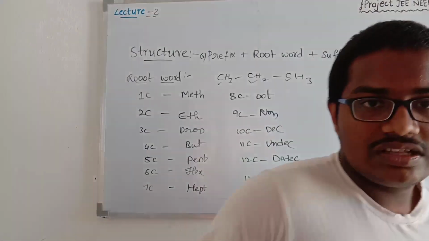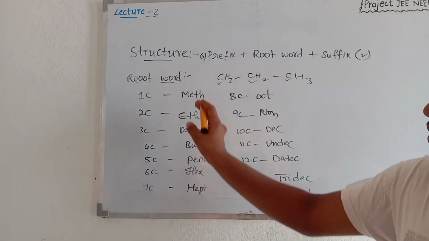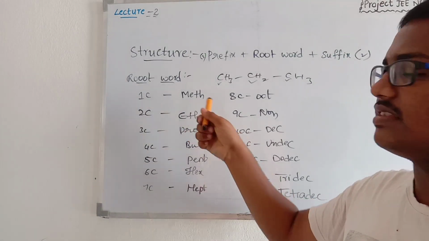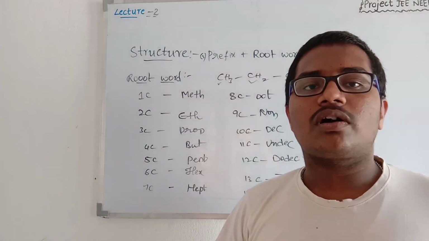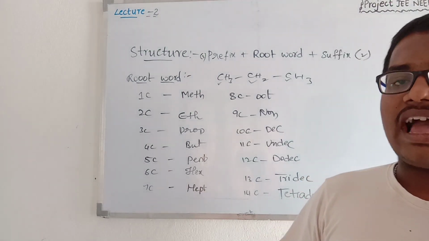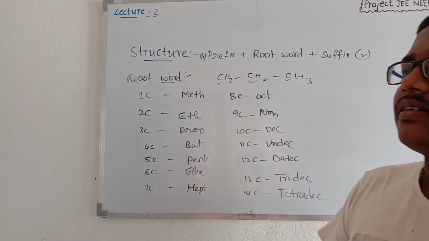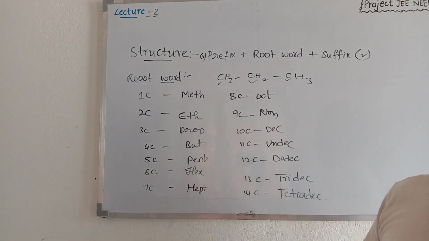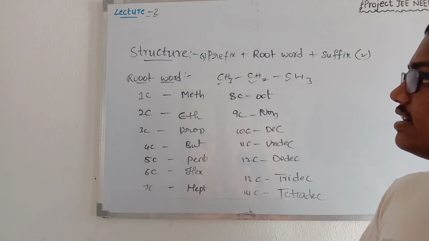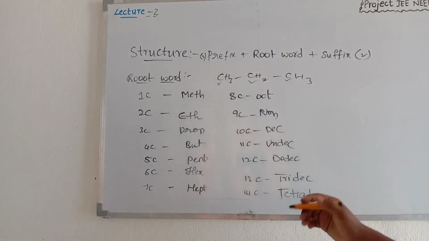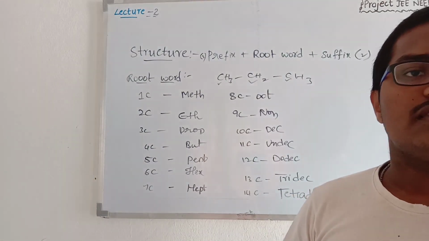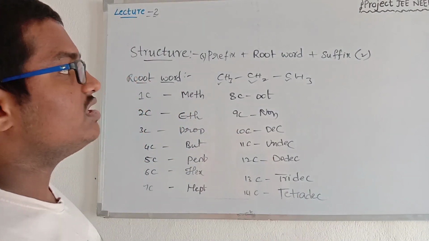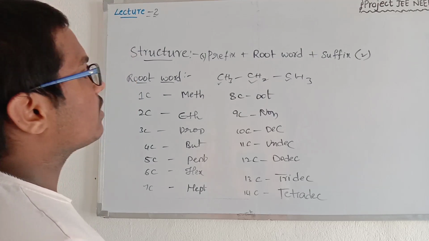Likewise, as the number of carbons increases, the root word also changes. So here 1 carbon will be expressed by meth. The root word can also be called the word root in some cases. As you wish, you can call it either. Here I gave you the list. If possible, take a screenshot. This will be available on the internet also. If you want compounds with more carbons, like 15, 20, or 40 carbons, then you can Google it, so that you can get more information about these word roots.